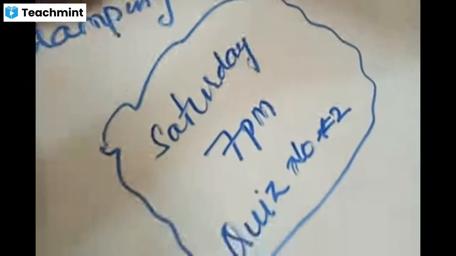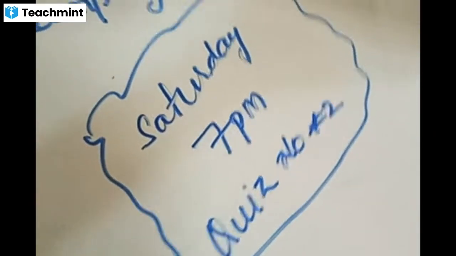And why I made only 6 questions is that I just want to see how you are performing. Once I know that, I'll do one more thing, and one more quiz is scheduled on Saturday. Saturday we don't have class, from the same syllabus, because I am giving you 2 parts. Saturday again 7 p.m., quiz number 2. And remember, these marks are countable.